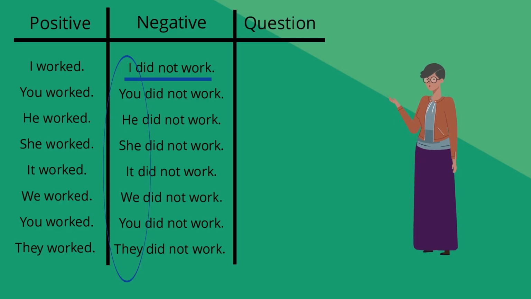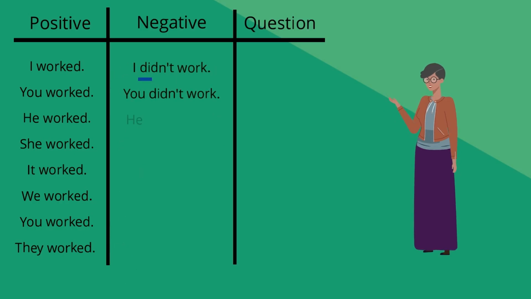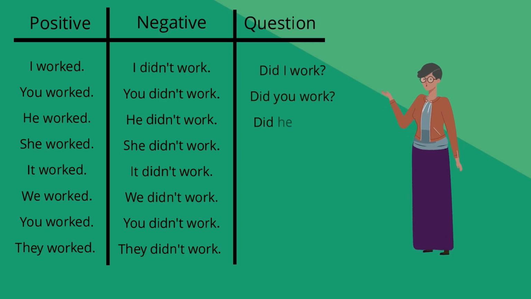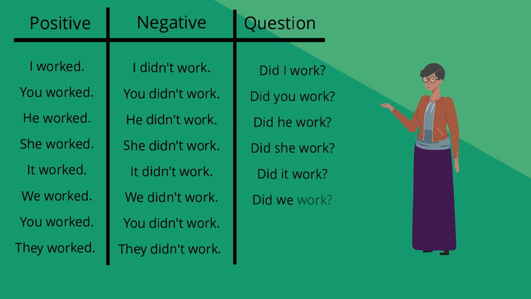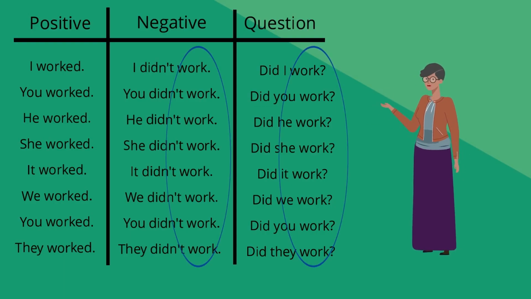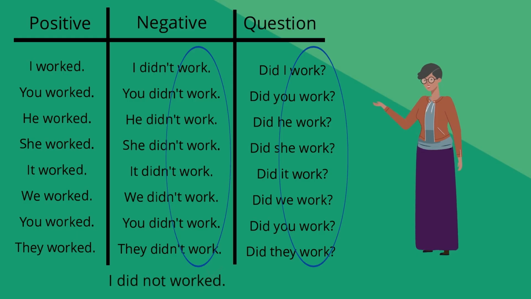Remember, it is common to use the contracted form with negative sentences. For example, I didn't work. They didn't work. We can also ask questions using past simple using did plus subject plus present tense verb. For example, did you work? It is important to remember when we use did, the verb is in the present tense.